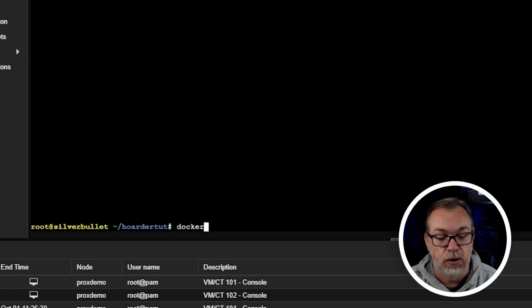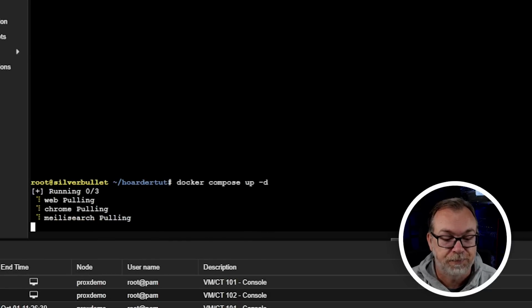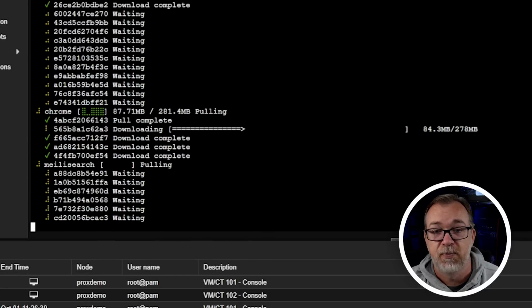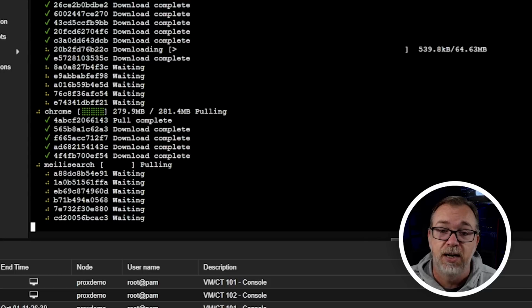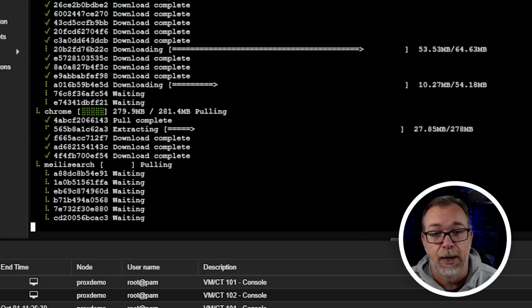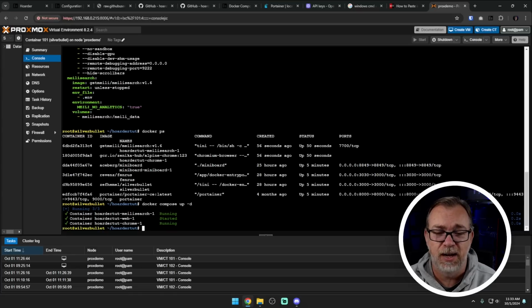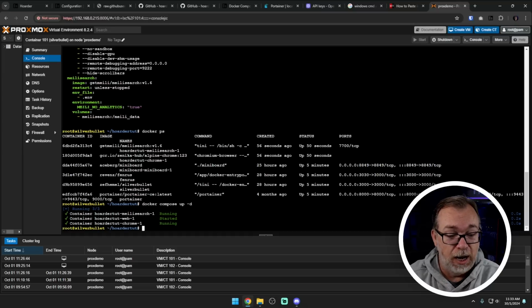And then you can do docker compose up -d. We'll give this a couple of minutes to do its thing, and then once it's up and running, we'll jump over and get logged in for the first time. Okay, and here we are just a couple of minutes later after I did some troubleshooting because I was already using port 3000 on this LXC and didn't realize it. So anyway, we're up, we're running, everything looks good there.